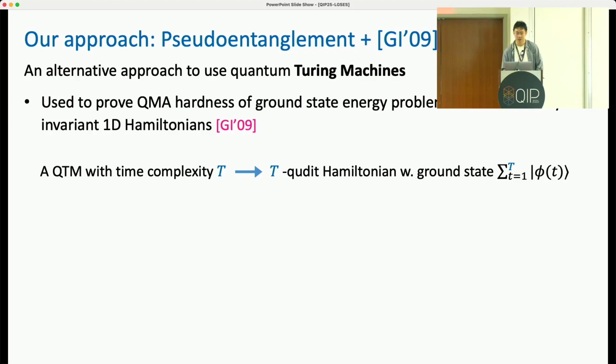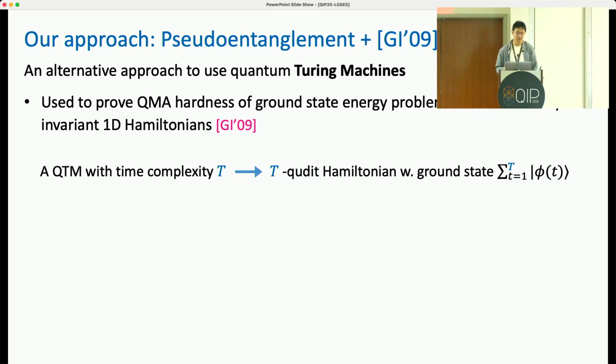So these tools are similar to QIP clocks, were initially developed to prove the QMA hardness results of ground state energy problems. But using the quantum Turing machine model, this construction can show the ground state energy problem to be QMA hard for translationally invariant Hamiltonians. To be more specific, suppose we're given a quantum Turing machine with time complexity t. This construction will give you a t-qubit Hamiltonian that is geometrically local and translationally invariant, whose ground states encode the entire running history of the quantum Turing machine.